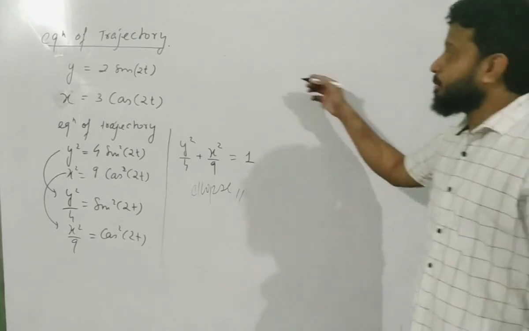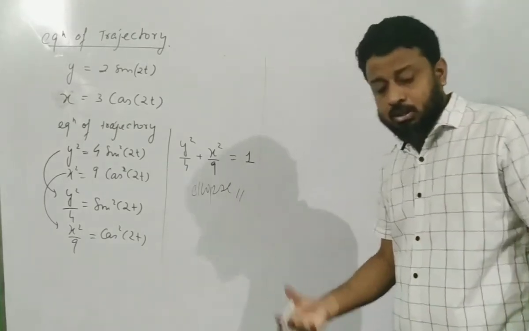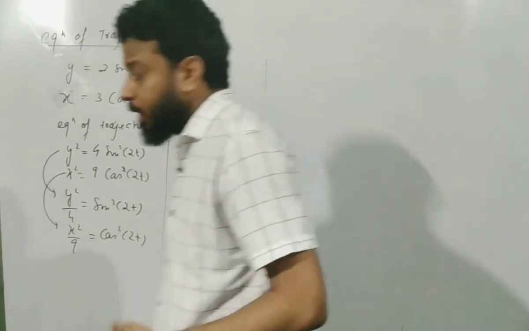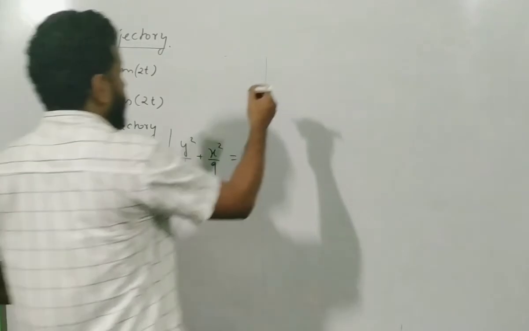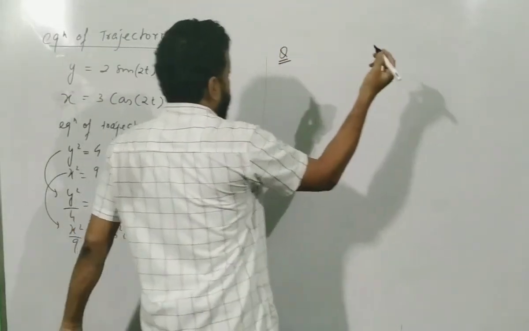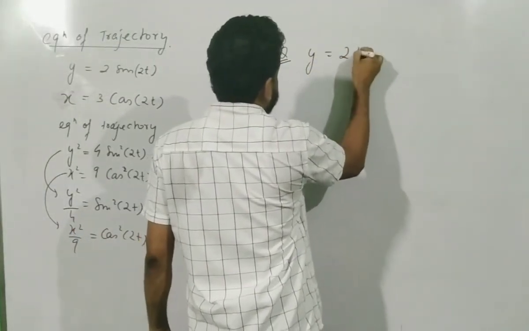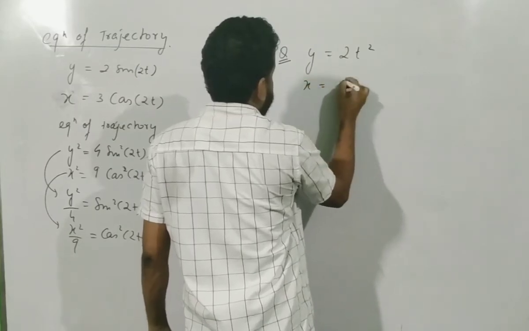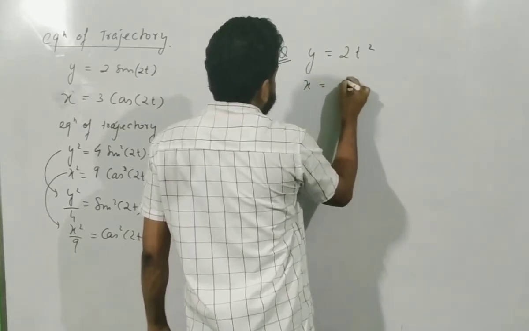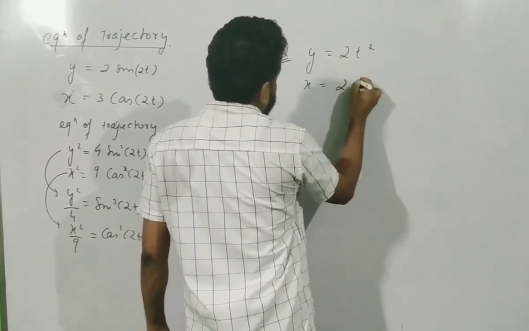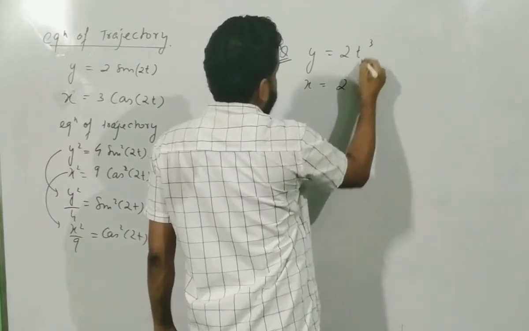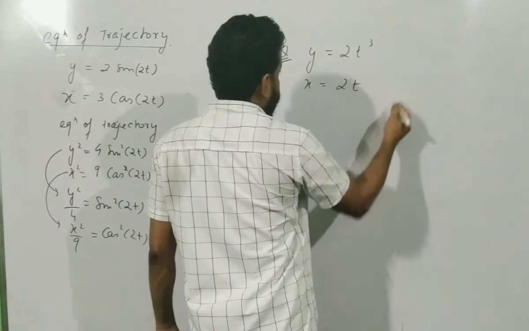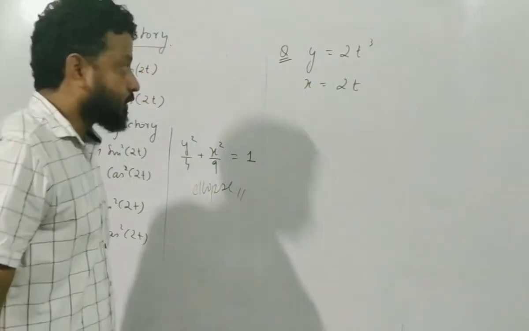And there are some questions in which they will just check your trick, whether you know it or not. Okay, and those are like this. For example, if I have another question over here, say that y is equal to 2t square and x is equal to 2t cube. Okay, find the equation of trajectory.